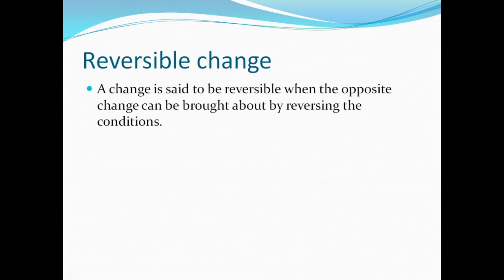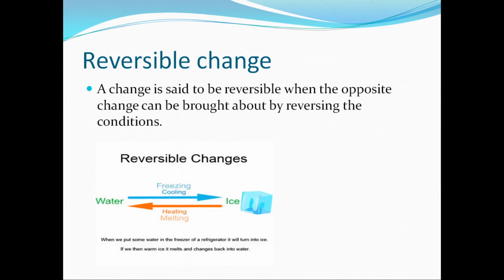So what do you mean by reversible change? A change is said to be reversible when the opposite change can be brought about by reversing the conditions. It means in a reversible change, no new materials are created and the original material can be recovered. An example of reversible change is when ice melts on being heated and water freezes on being cooled. Thus the change of ice into water and that of water into ice are reversible. In fact, all changes in state of matter are reversible. So this is about the reversible change.